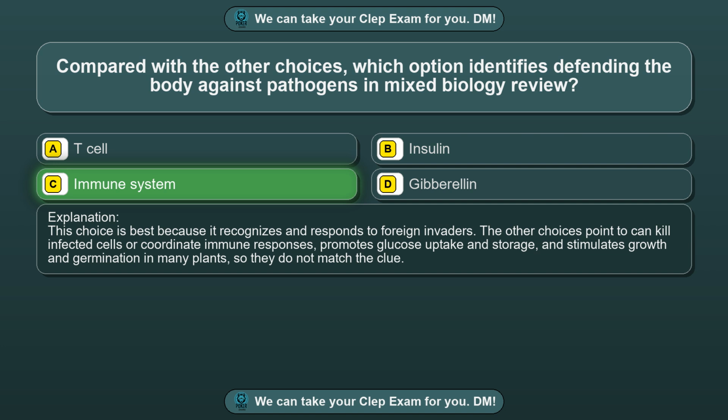The other choices point to can kill infected cells or coordinate immune responses, promotes glucose uptake and storage, and stimulates growth and germination in many plants, so they do not match the clue.